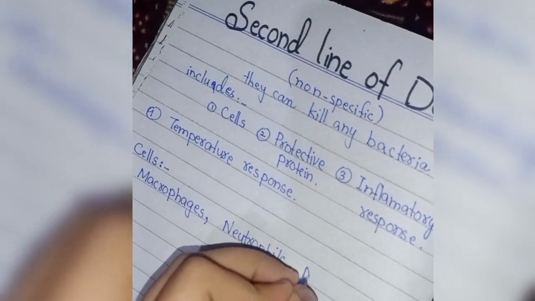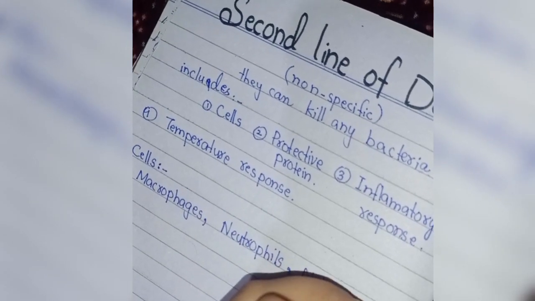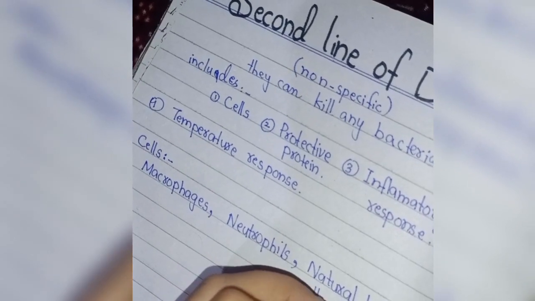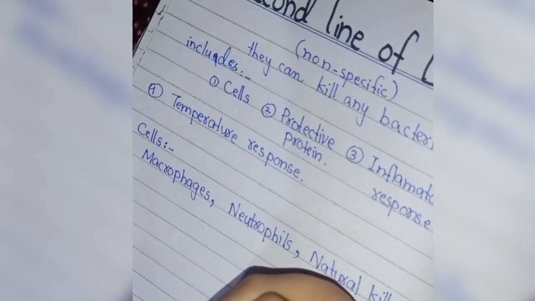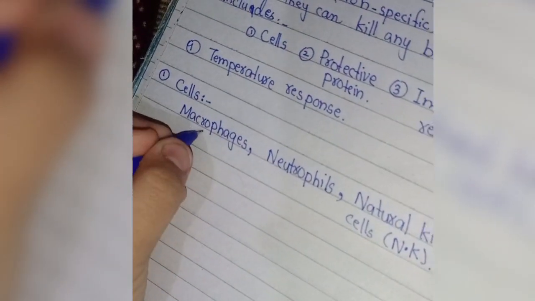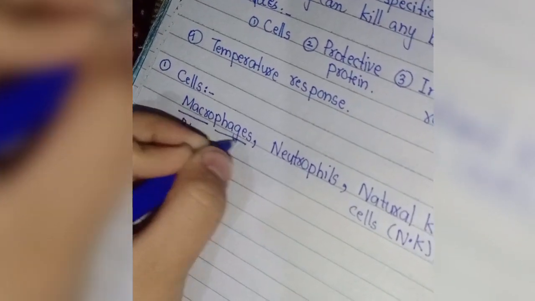And number three, natural killer cells. Let's discuss macrophages first. Macro means big, phages means to eat.